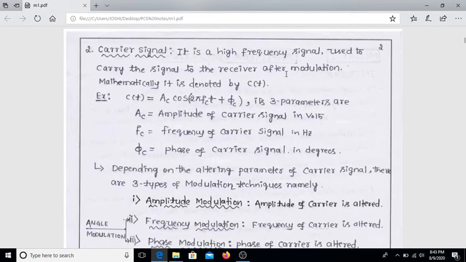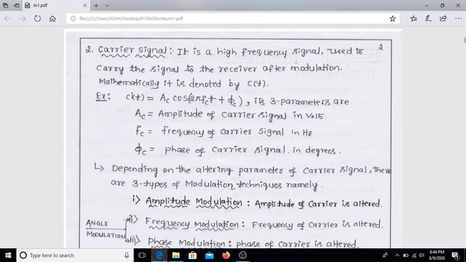The second one is the carrier signal. Compared to the message signal, it is a high frequency signal. The carrier signal is always high frequency and the message signal is always low frequency. For example, if the message signal is 1 kilohertz, the carrier signal is either 5 kilohertz or 10 kilohertz. When the message signal is low frequency and the carrier signal is high frequency, then we get the AM output. It is a high frequency signal used to carry the signal to the receiver after modulation.